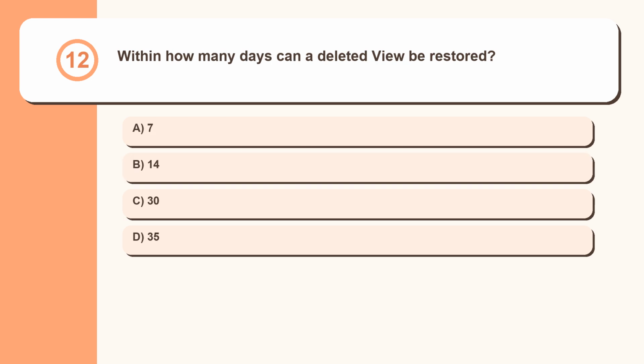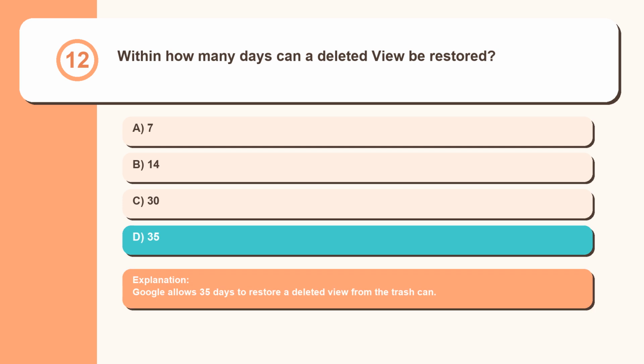Question 12. Within how many days can a deleted view be restored? 7, 14, 30, 35. Google allows 35 days to restore a deleted view from the trash can.